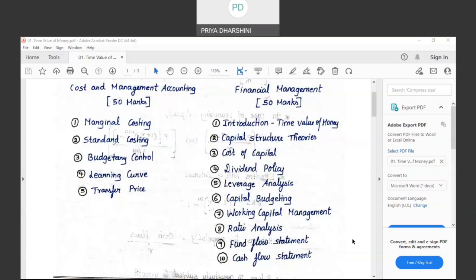Now, again, let me tell you, under financial management, an organization first raises its capital. Whether it should be debt or equity, I evaluate using capital structure theories. Later, I decide on the cost which is to be given to the shareholders as cost of equity, cost to preference shareholders as cost of preference capital, cost of debt as cost to the debenture holders. After that, I decide on how much of profit should be declared as dividend to the shareholders. Then I measure the impact of fixed cost on profits made by the organization.